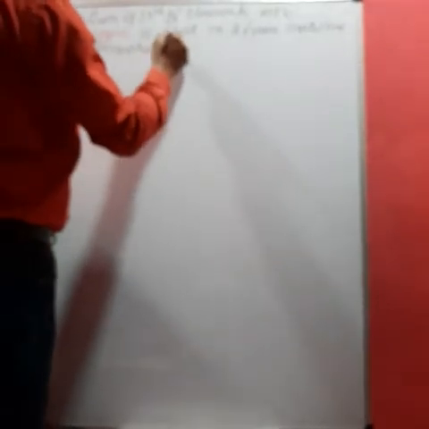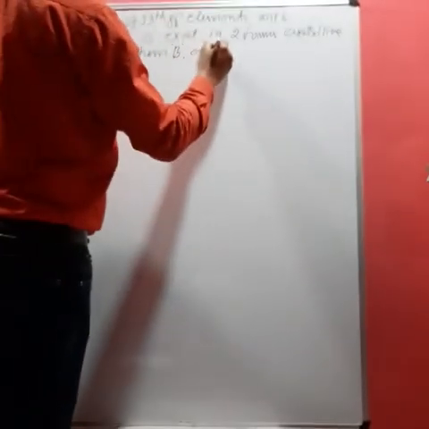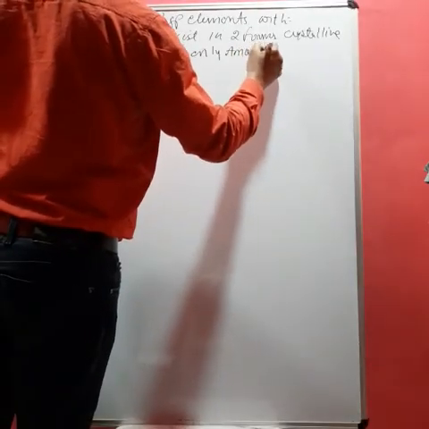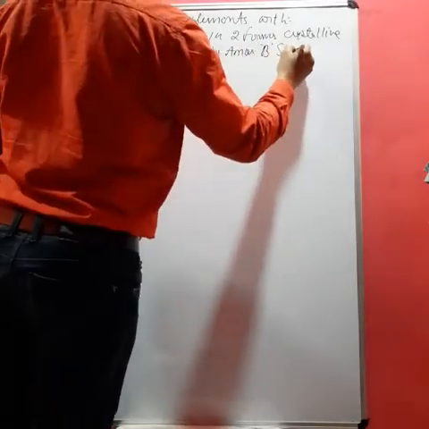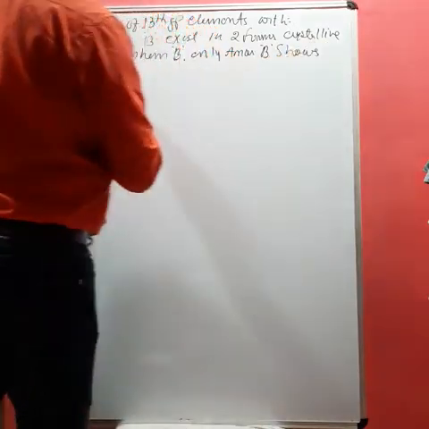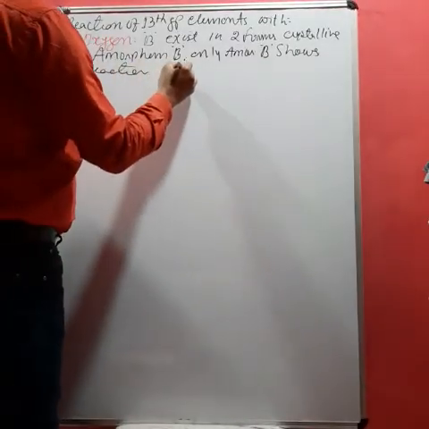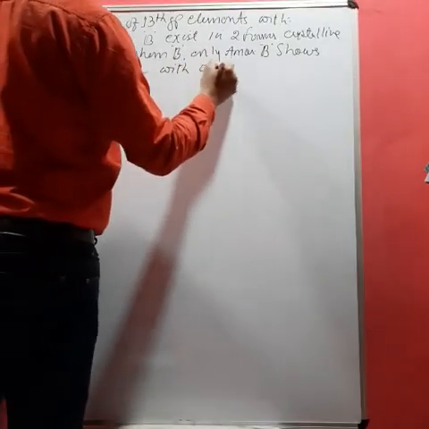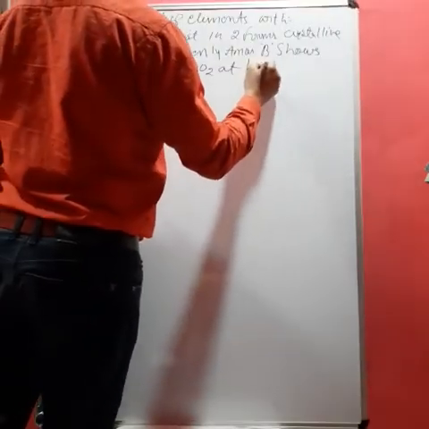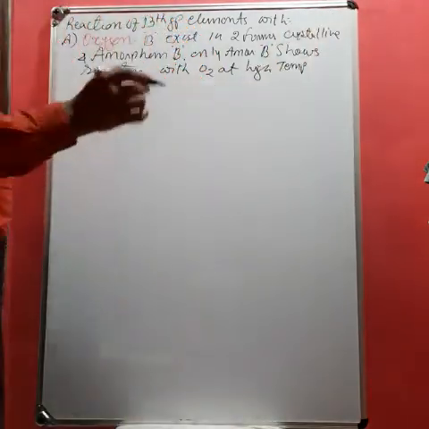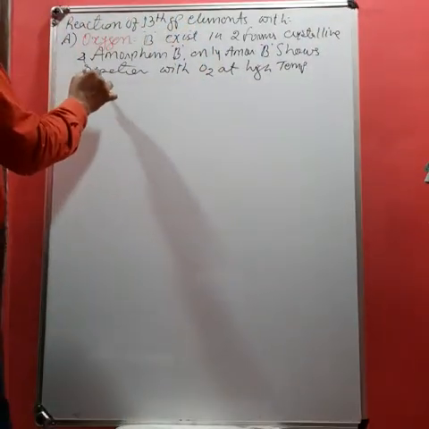Only amorphous boron shows reaction with oxygen, with O2, at high temperature. Crystalline does not react.